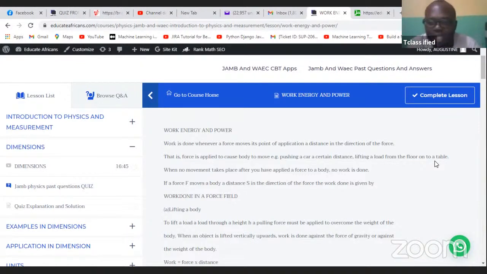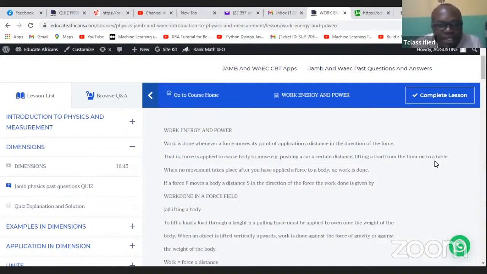Okay. Now let's continue. When no movement takes place after you apply the force, then no work is done. So there must be a distance covered. There must be a movement before you can say that work has been done. If you go there and stay there, no matter the force you have, and you're not able to move a load a distance, you've not done any work. So work is only done when a distance has been moved.